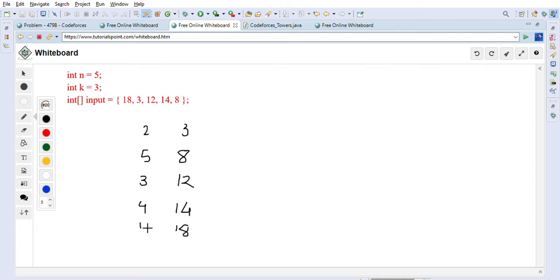Because this is one-based index we are talking, so 1 2 3 4 5, so these are after sorting. What we will do after it is sorted is, this is the way TreeSet will keep the data, right? This is now sorted with respect to values. As you can see, the values are increasing, right? 3 8 12 14 18. So that's how TreeSet will arrange it. In case both are the same values, like let's say there are multiple threes, then it will use the id, like the index, right? Index will be used for sorting in that case.